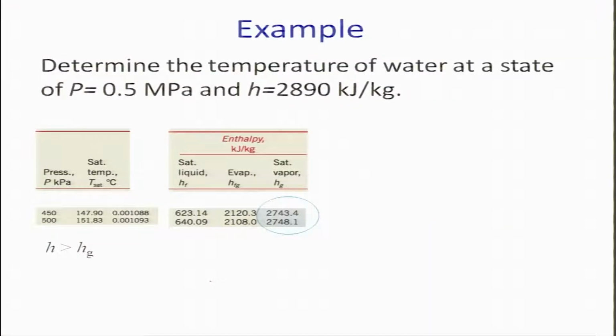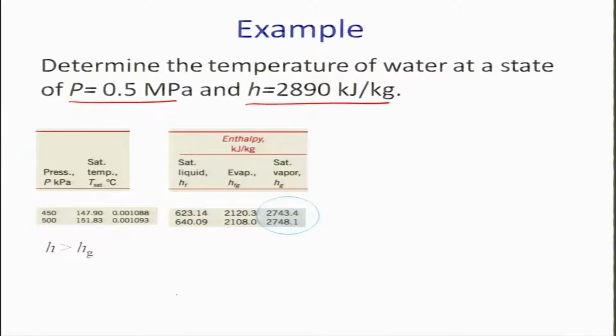Here we have a system at a state where the pressure is defined and enthalpy is given, and we need to find out the temperature. Since we do not know whether the system is superheated, saturated or compressed, we first need to find out its possible state.